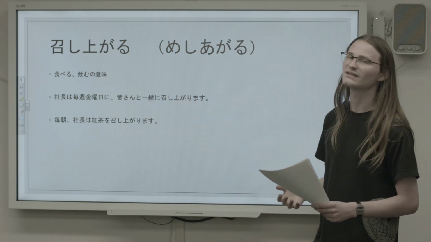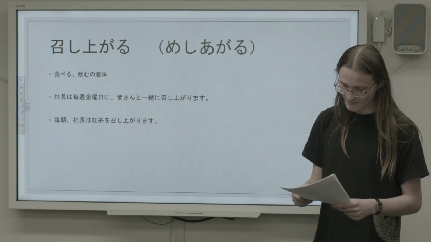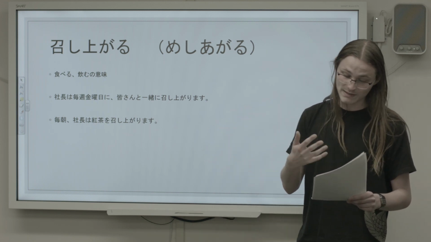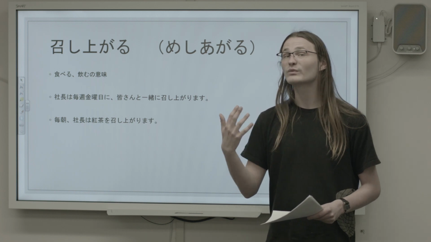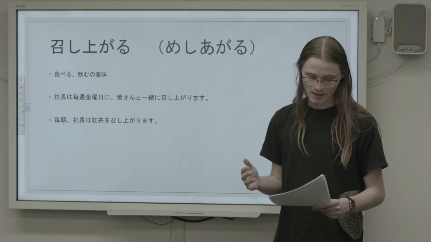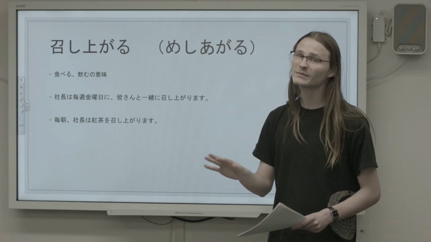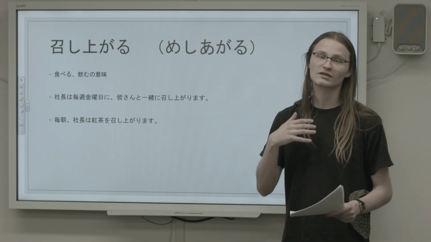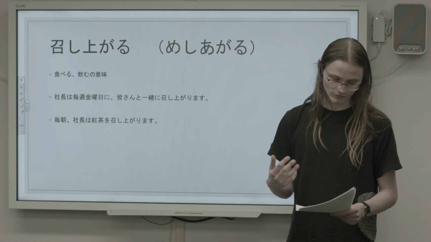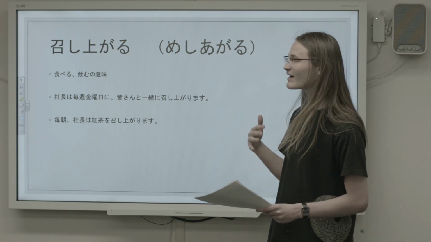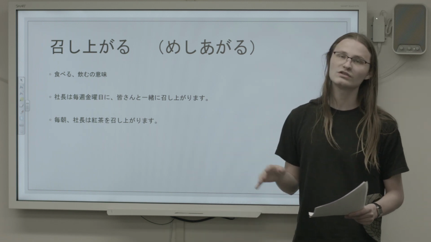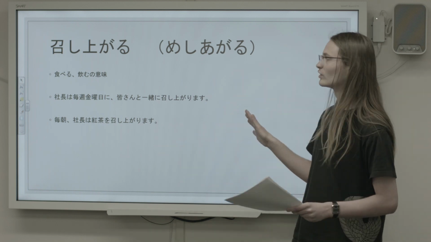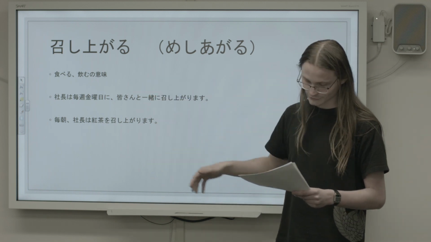You can almost think of it as like a to consume. But before we put this in a sentence, we should maybe try to think about the type of people we could be talking about whenever we decide to use Sonkeigo. Although it shows respect, you have to be careful not to overdo it or to use it in the wrong situation, because then it could be construed as sarcastic or rude. If we're talking about a friend or sibling, this wouldn't be the word to use, but if we're talking about the company president or your teacher, this is much more appropriate than saying taberu or nomu.